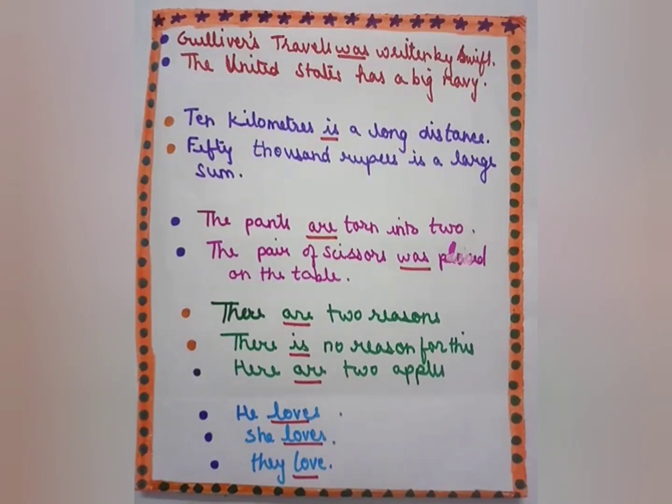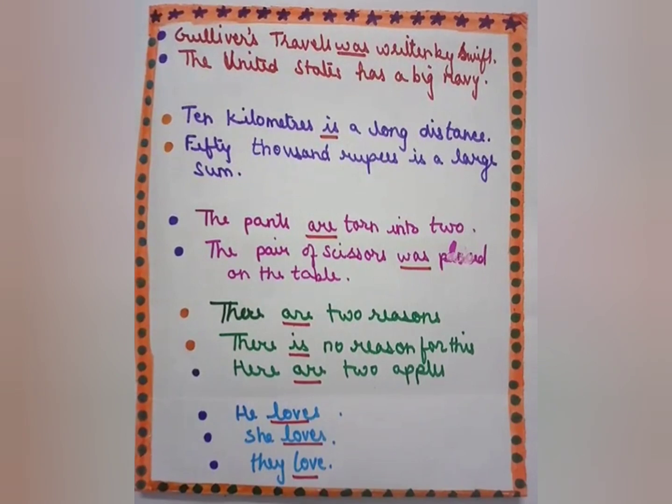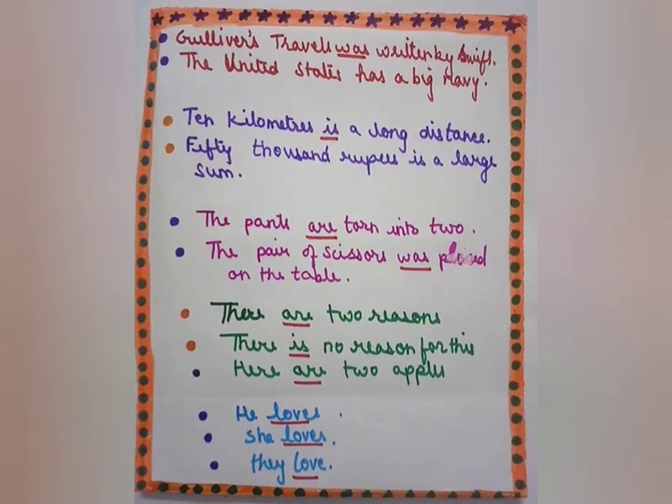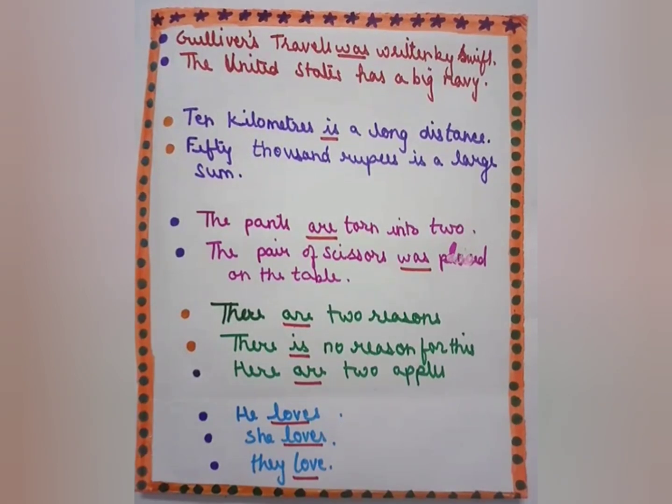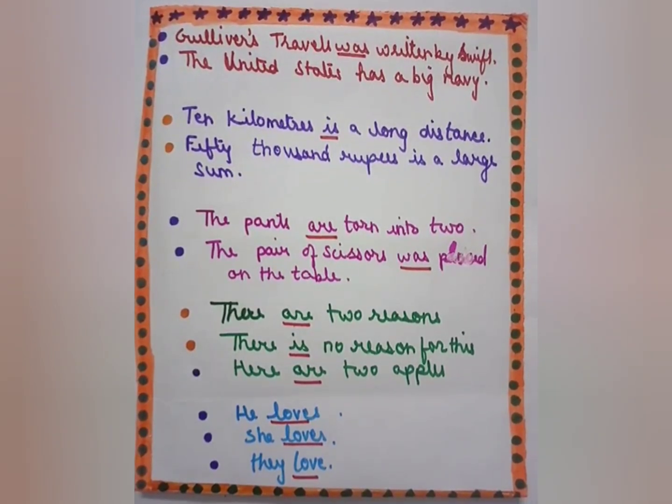Then, in simple present tense, with a singular subject, we use the first form of the verb plus s or es, and with a plural subject or I and you, we use only the first form of the verb. Example, he loves, she loves, they love.